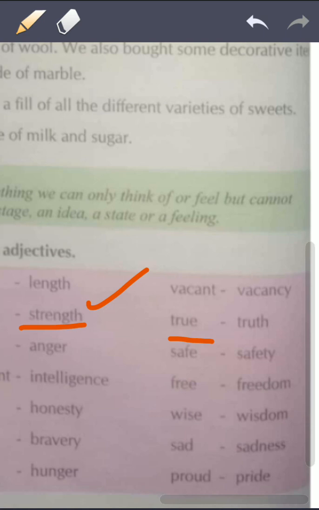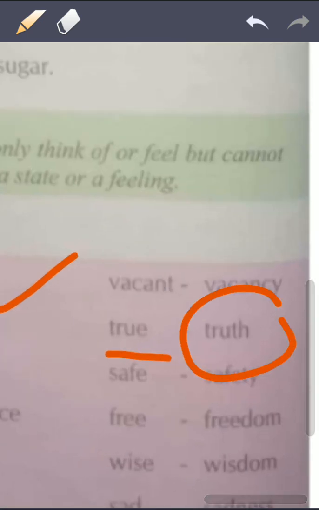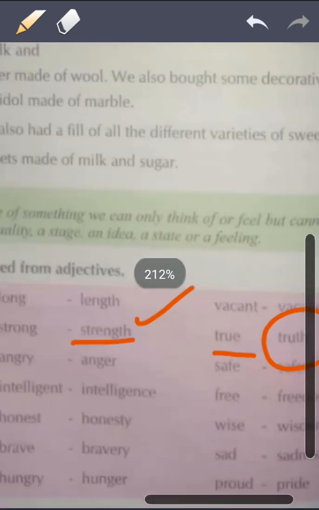Similarly truth. This is a true story. That defines that story. Which type of story is it? A true story. But I will say truth. Truth is a good thing. So truth is again something that is good. That will be called an abstract noun.